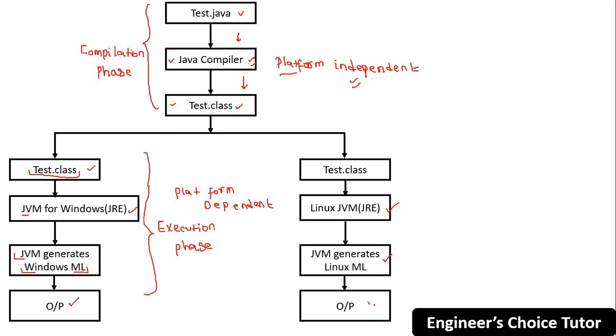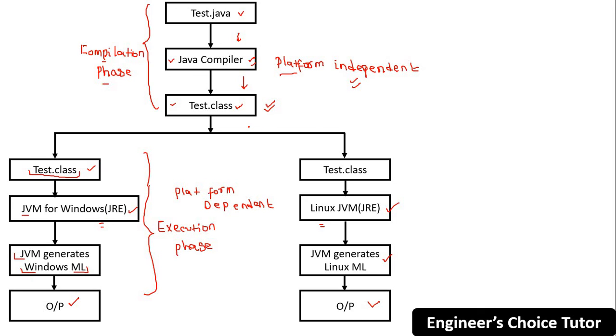So see, in the execution phase, you are changing your JVM according to your operating system, right? That's why the execution phase is platform dependent. But the compilation phase is platform independent. And the developer's work is to compile and execute the Java application. So basically after compilation, your application is ready.